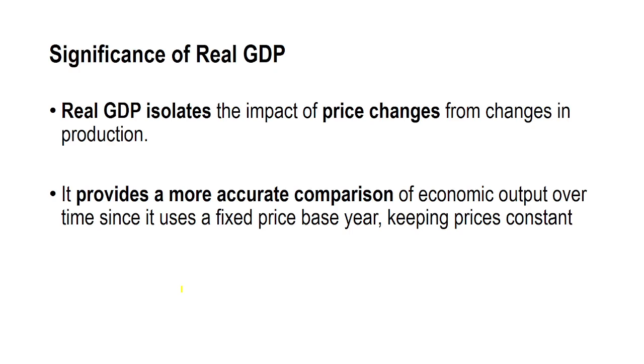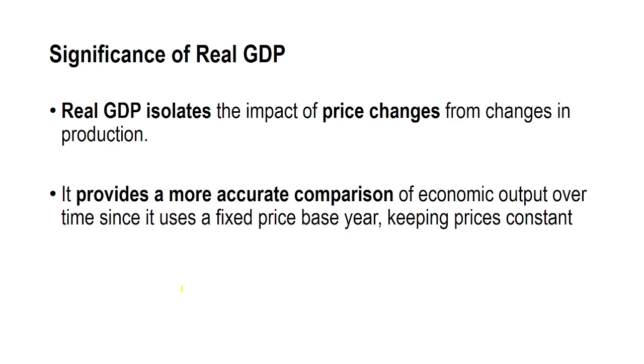So real GDP is especially useful because it provides a more accurate comparison of economic output over time. Since it uses a fixed price base year, it keeps prices constant, and this allows us to compare the real growth in the economy without the distortion caused by inflation or deflation.